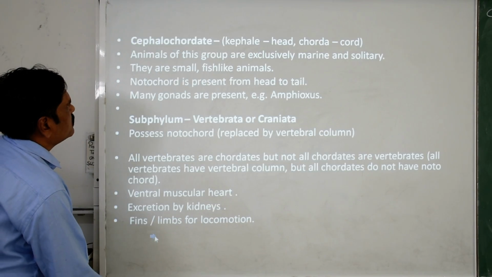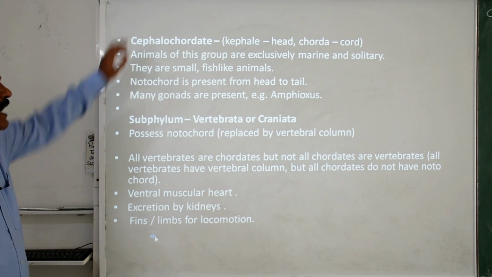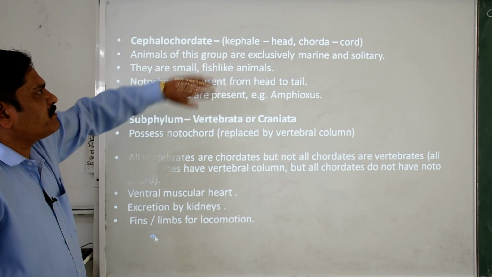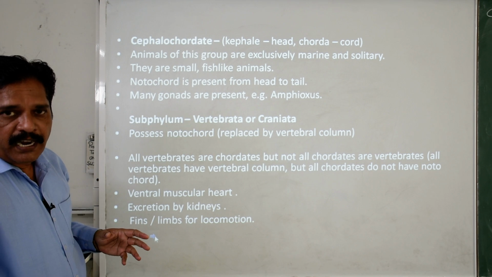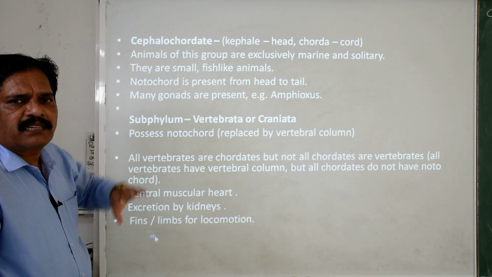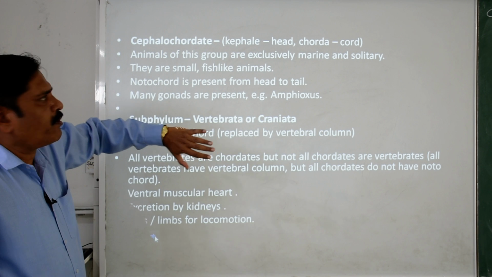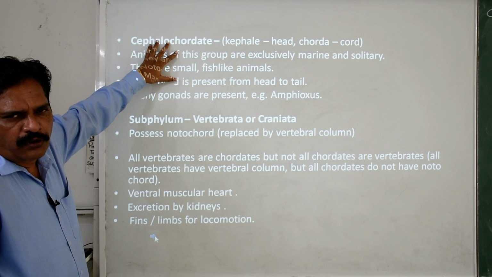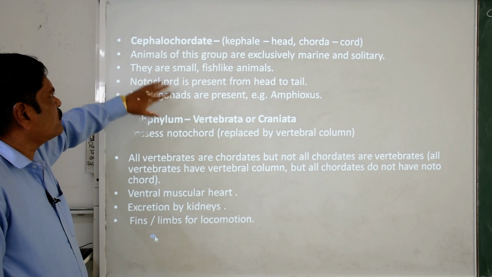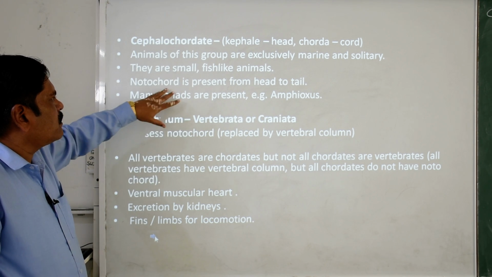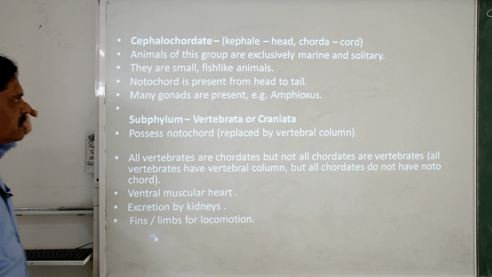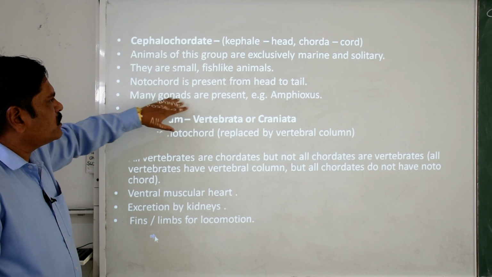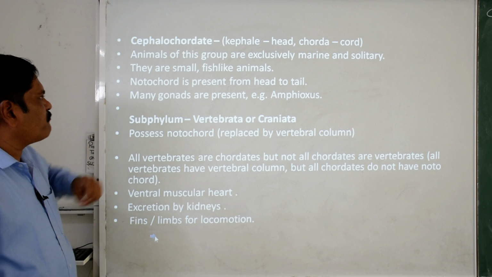Then we move toward the cephalochordates. Cephalo means the head, and chorda means the cord, so the notochord is present in the anterior part of the body. This group is exclusively marine and solitary, meaning they are single in nature. They are small and fish-like. Notochord is present up to the head region, and gonads are present, for example Amphioxus.